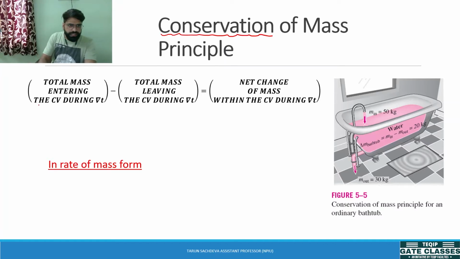So what it gives is that the total mass entering the system or control volume (CV) during delta T, minus the total mass leaving the control volume during that similar delta T, should be equal to the change of mass within the system or control volume during the delta T. If I want to write an equation, the mass entering the system minus the mass going out of the system should be equal to the change of mass of the control volume.